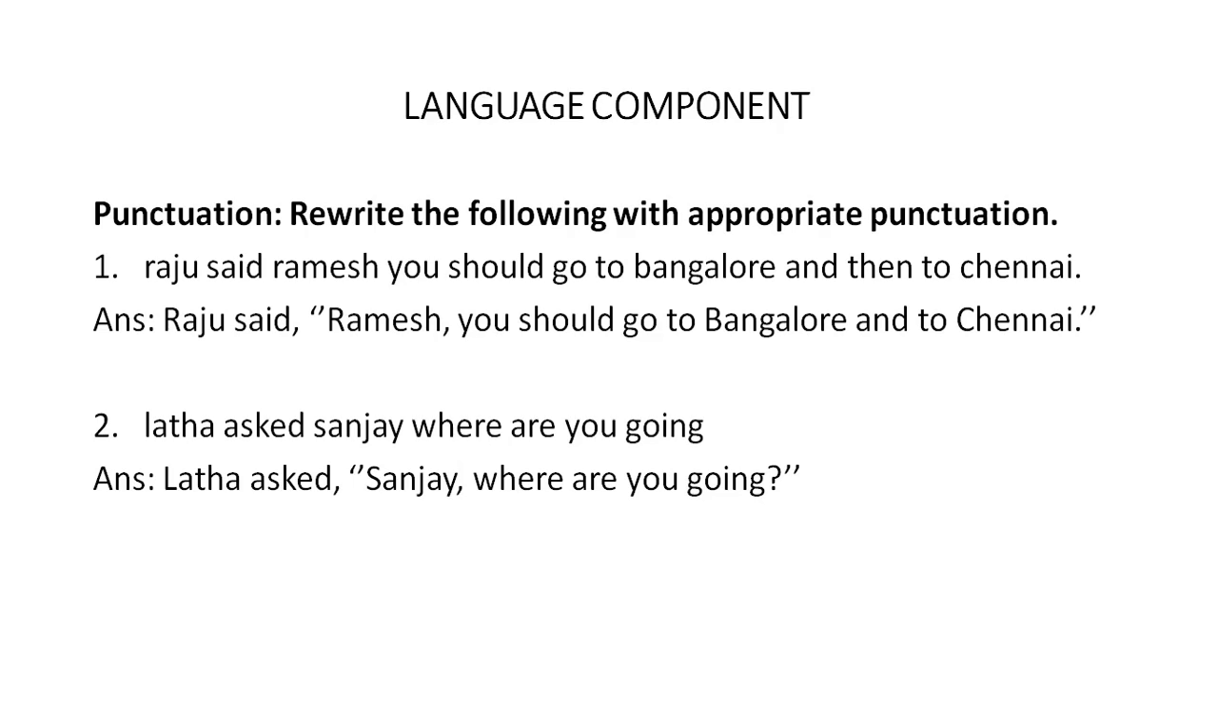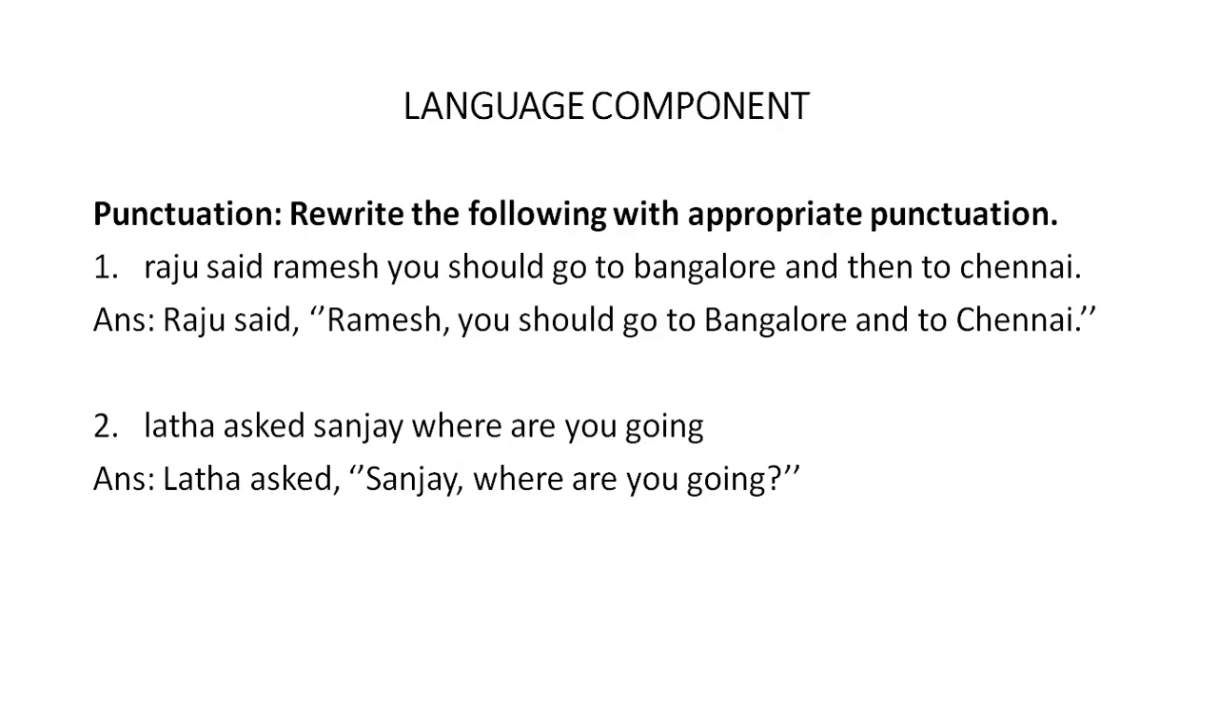Now Raju said, Raju, R must be capital. Now what did Raju say? He says, Ramesh, you should go to Bangalore and then to Chennai. So this is in direct speech. So since this is in direct speech, you will have to put that dialogue in double inverted commas. So whatever is said by Raju, that entire sentence comes within inverted commas. So after Raju said, you use a comma and then start your double inverted commas, and then Ramesh, R should be capital as it is a proper noun.